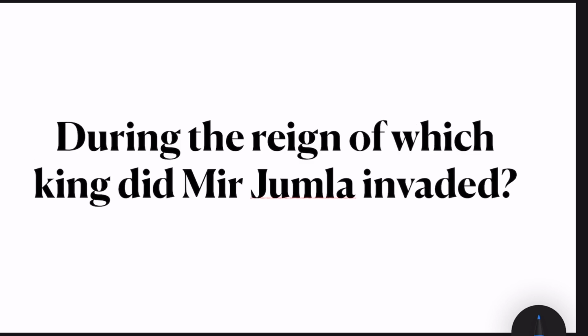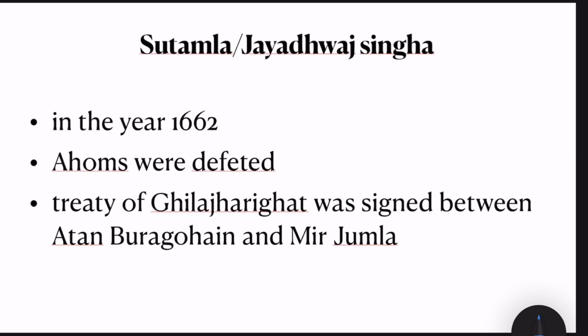During the reign of which king did Mir Jumla invade AHOM? It was during the reign of King Sutamla, also known as Jayadwat Singha, and it was in the year 1662. And what was the outcome of the battle? The Mughals were victorious and the Ahoms were defeated. After the defeat, King Sutamla or Jayadwat Singha had to escape from the capital, and that is why he was also called Bhogonia Roja. In Assamese, Bhogonia means runaway.